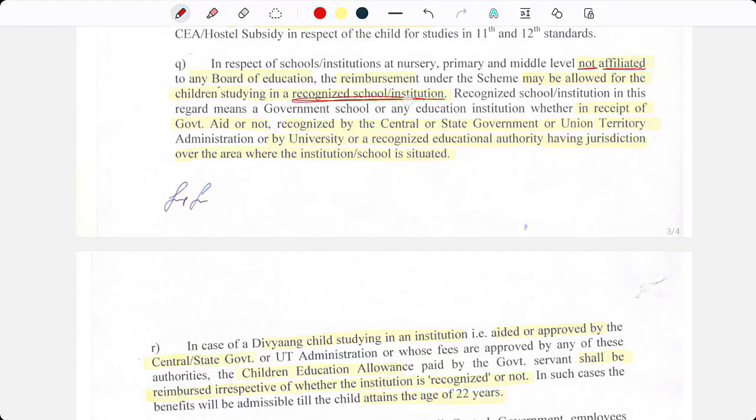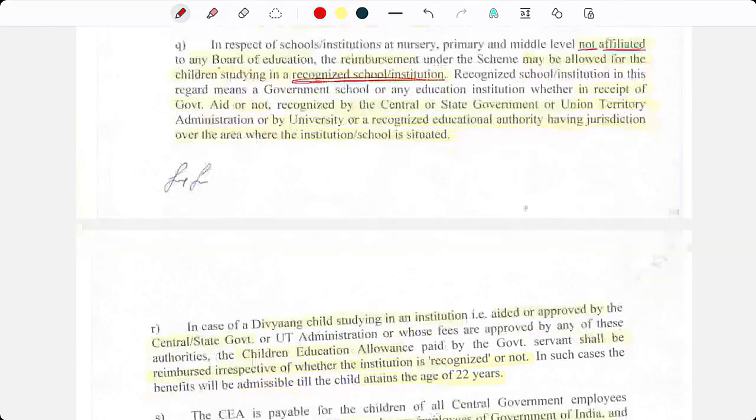So if the school is recognized, then only can we pay the CEA. Recognized school institute in this regard means a government school or any education institute, whether in receipt of government aid or not, recognized by central or state government or union territory.